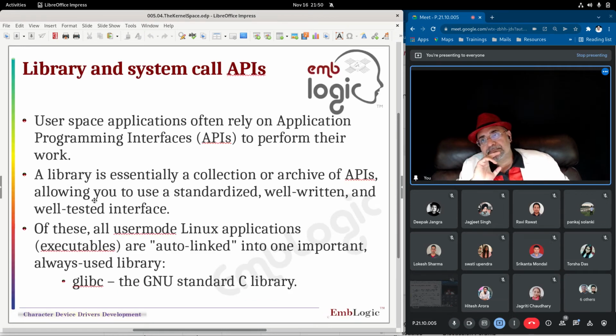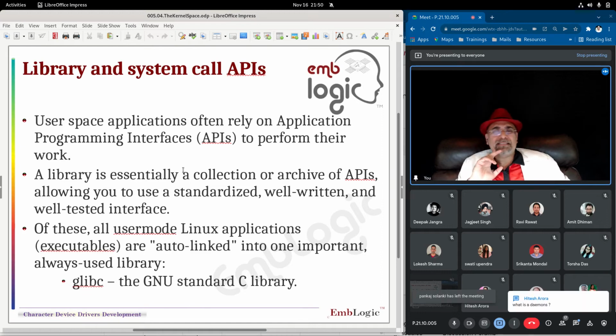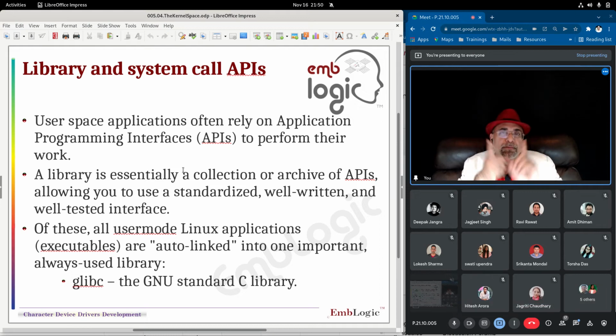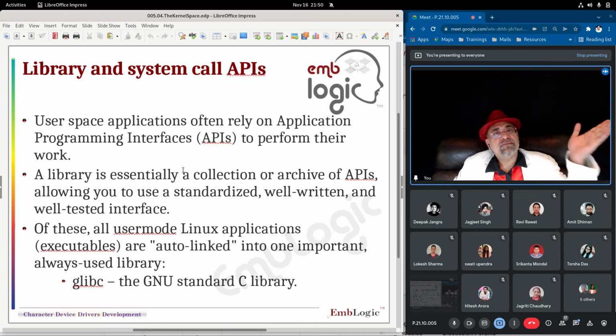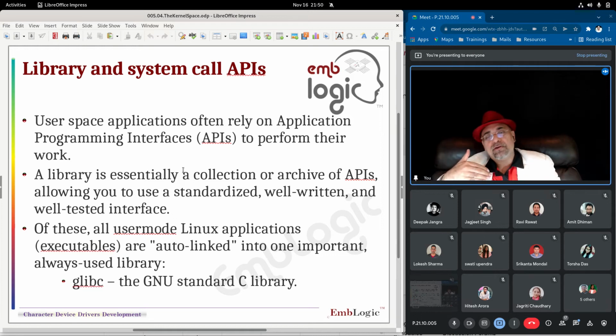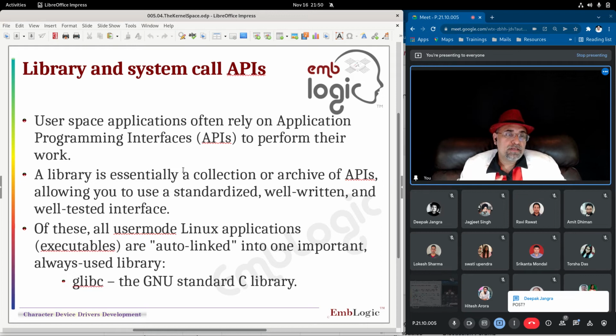Now, many APIs, application programming interfaces. Daemons are the processes in which you do not have file descriptor number 0, file descriptor number 1, file descriptor number 2. If any process runs without these 3 file descriptors, that means you can't give input to it, you can't take output from it, and even errors cannot be reported from it. Such a process runs in the background and is called a daemon process.